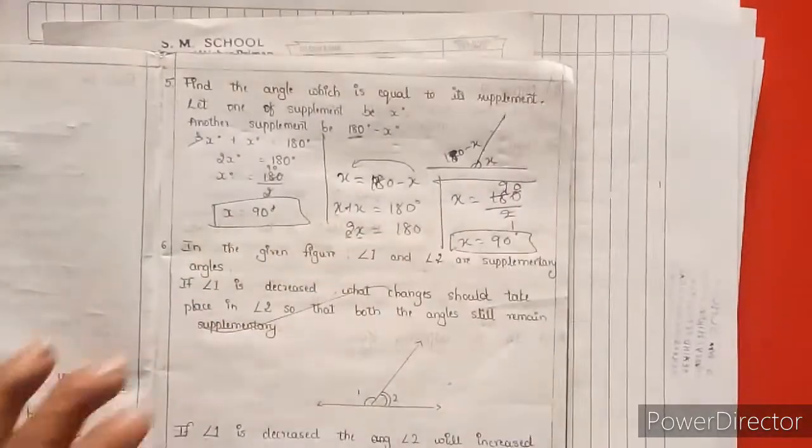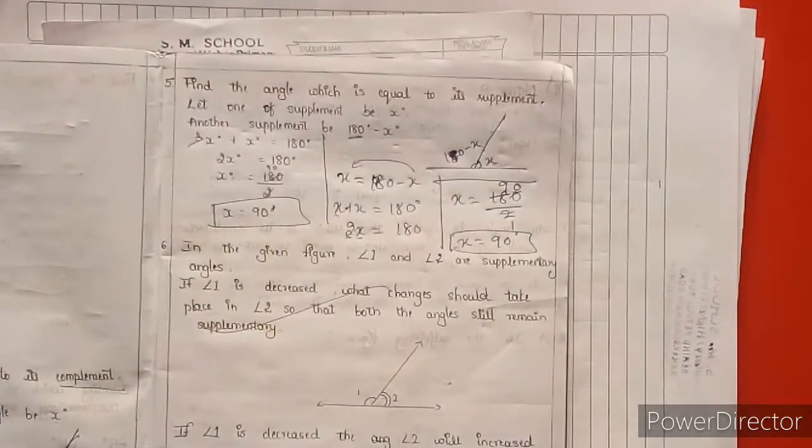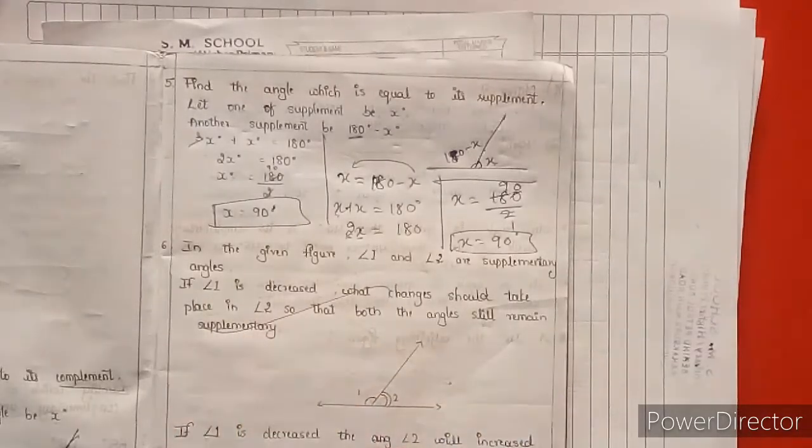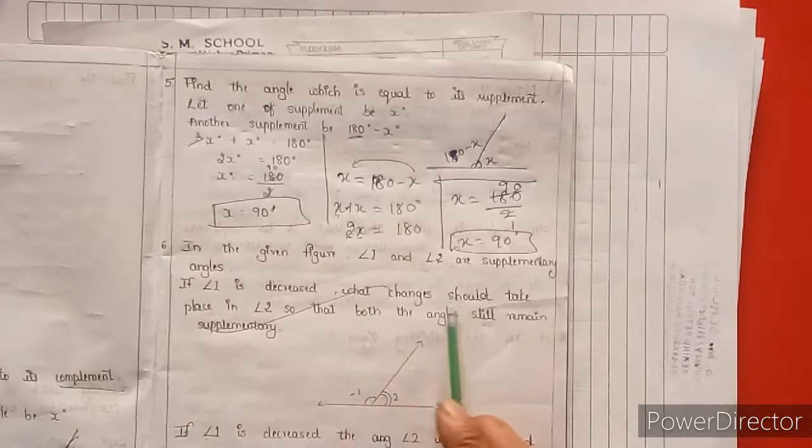Okay, so the third one is given. In the given figure, angle 1 and angle 2 are supplementary angles. They both are on the baseline. Two angles will be there on a straight line, and straight angles make 180 degrees. We know that very well. That is for adjacent angles or linear pair angles. If one angle is decreased, then what change should take place in angle 2?